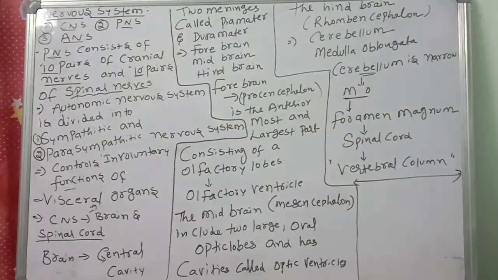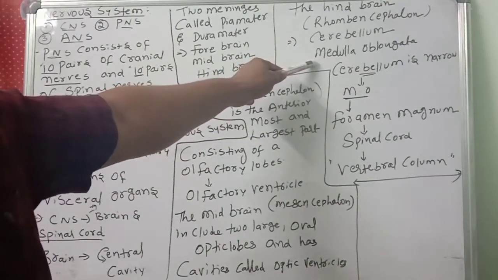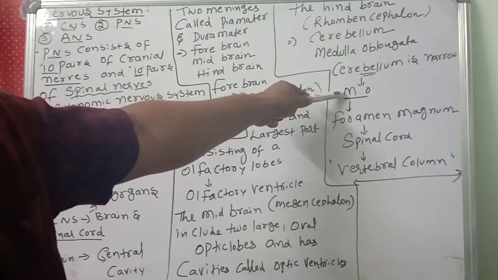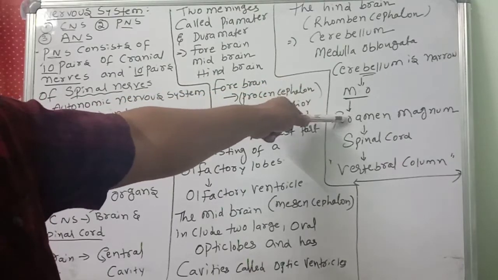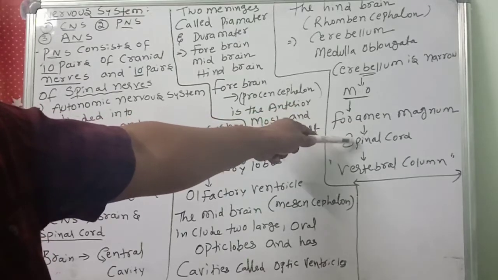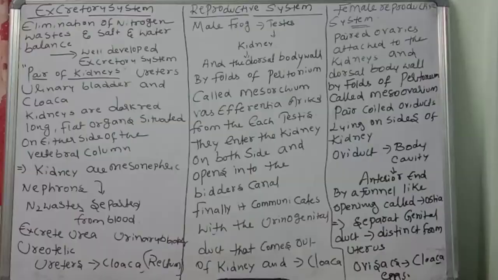The hindbrain, rhombencephalon, consists of which? Cerebellum and medulla oblongata. The cerebellum is narrow, connected to the medulla oblongata, and connected through the foramen magnum to the spinal cord. The spinal cord is enclosed by the vertebral column. Like this, the nervous system is fully developed in the frog.